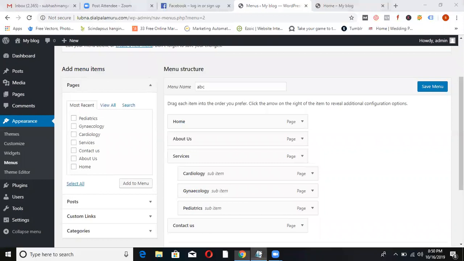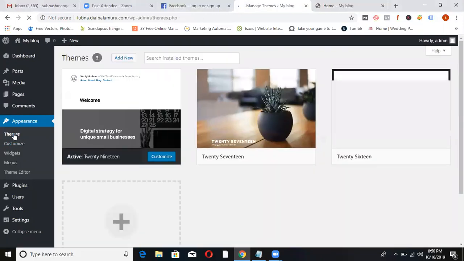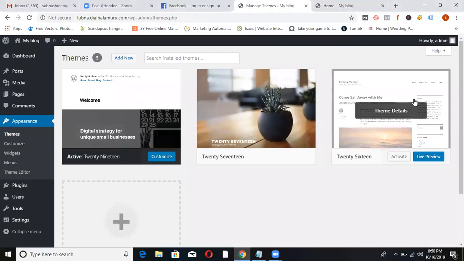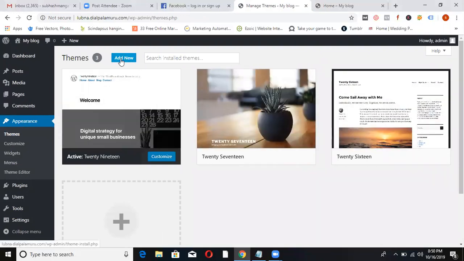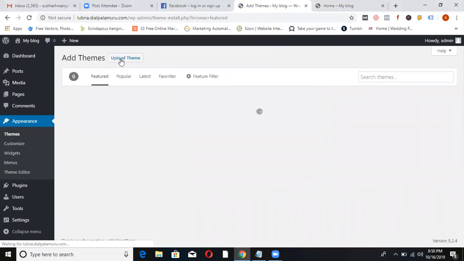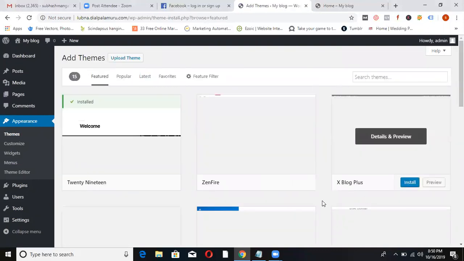Done. The next option, theme. Can you see the theme option on the left hand side? This is the important one. If you want to make your website good, by default we have 3 themes. If those 3 are not good, then you can try add new. You'll find a number of themes. You can see these are all the themes we have.